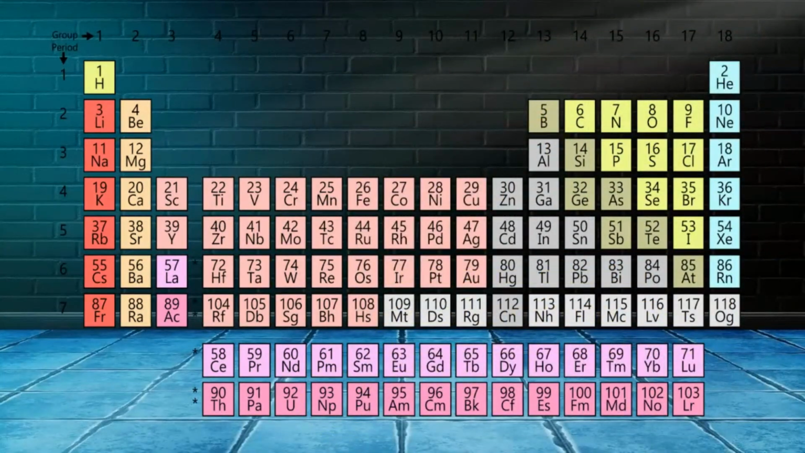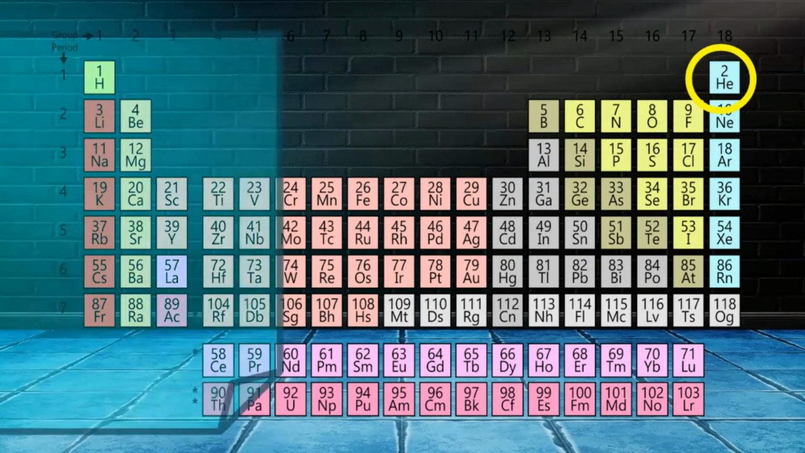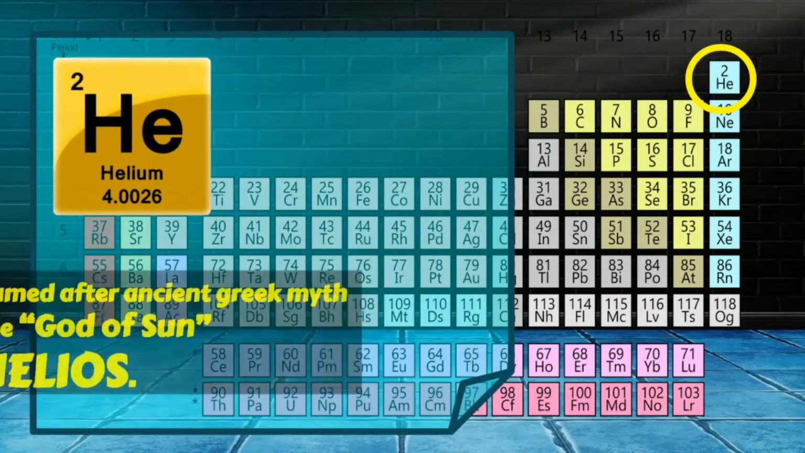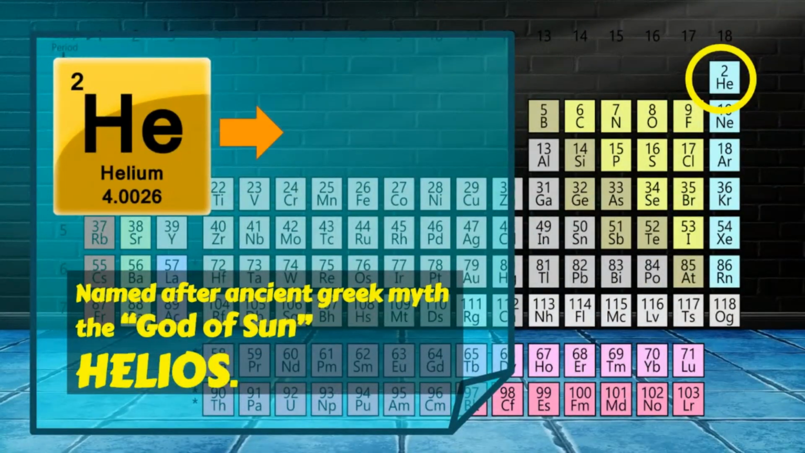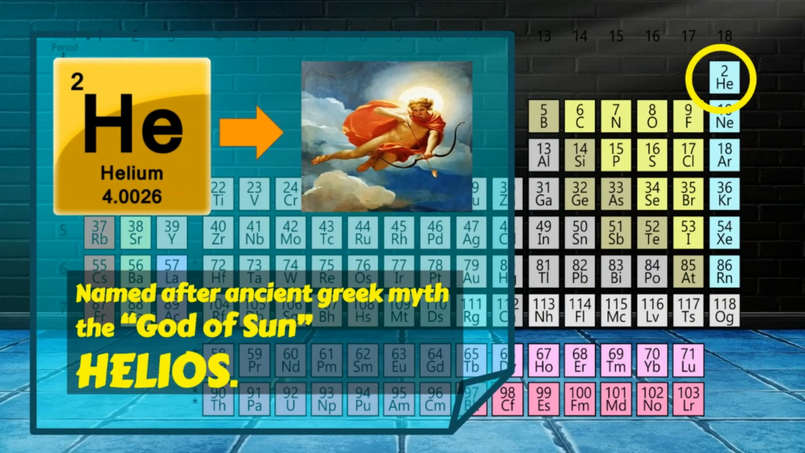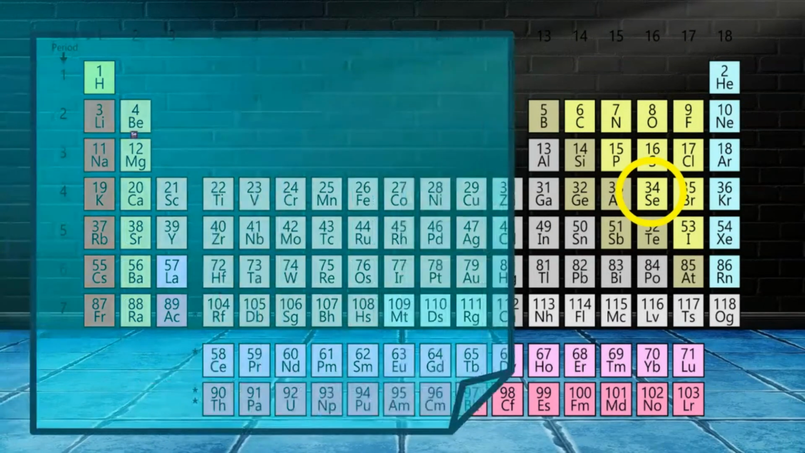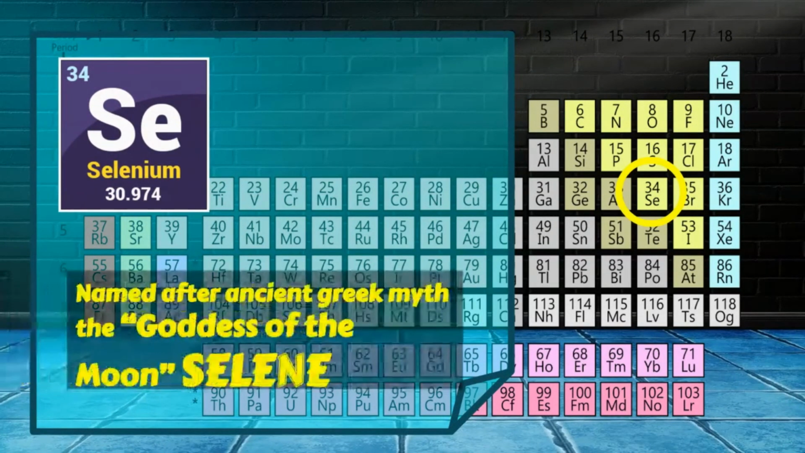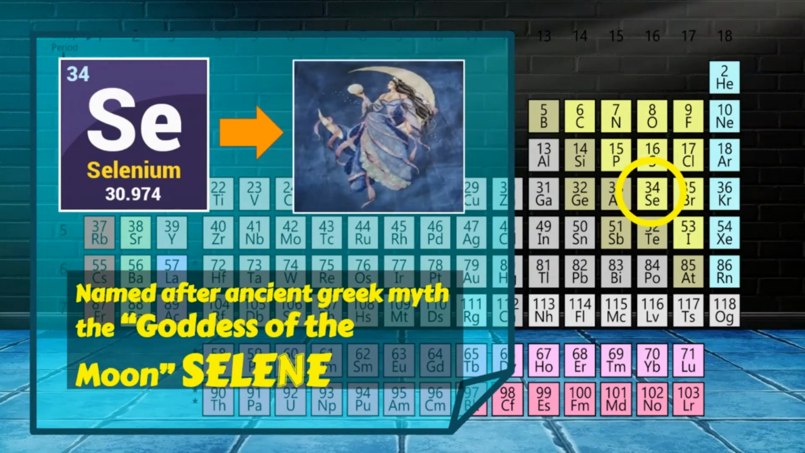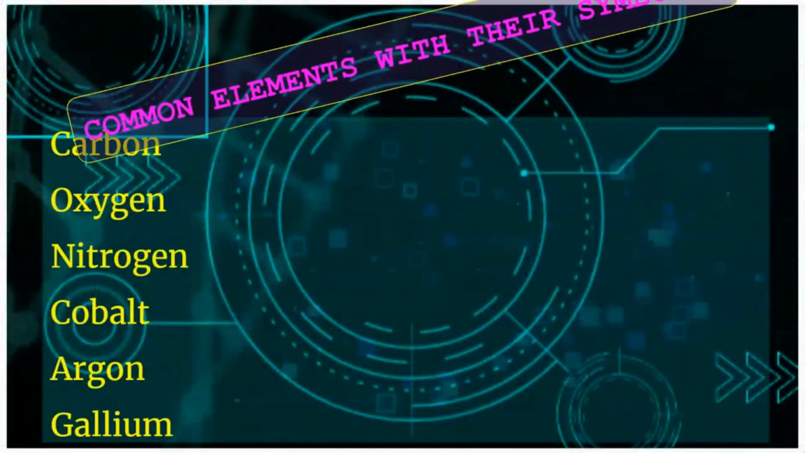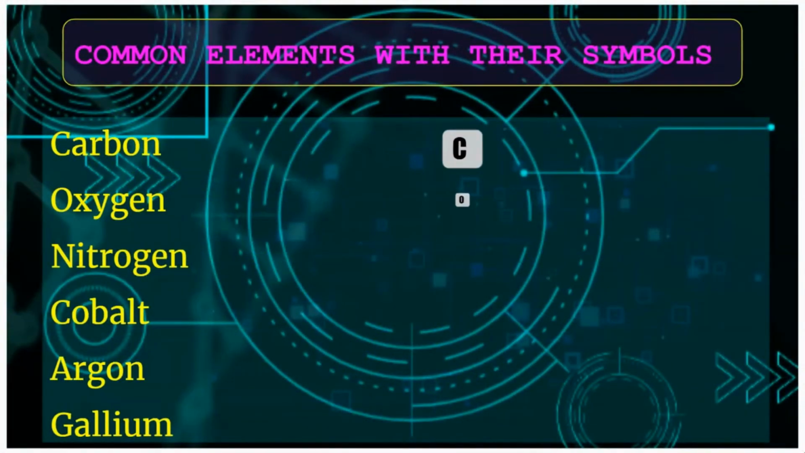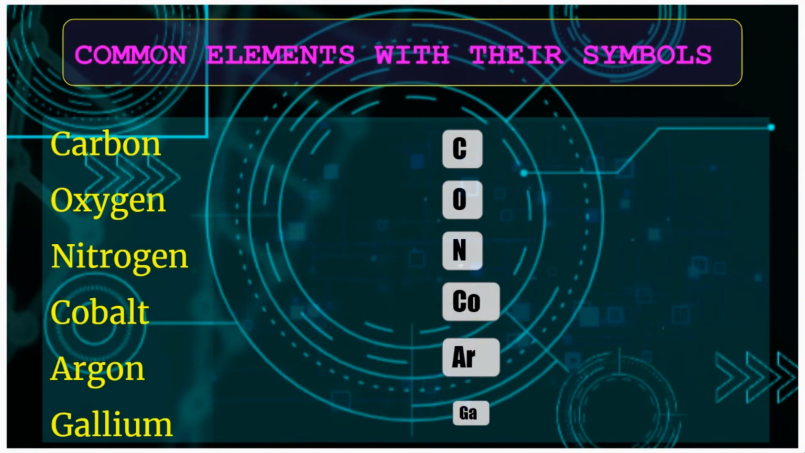For the mythological characters, for example, the element helium. This element is named after the ancient Greek myth Helios, the god of sun. Next we have the element selenium. This element is named after the ancient Greek myth, the goddess of the moon, Selene. Here are some common elements with their chemical symbols: carbon, oxygen, nitrogen, cobalt, argon, gallium.